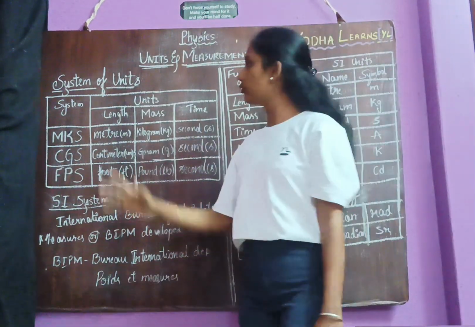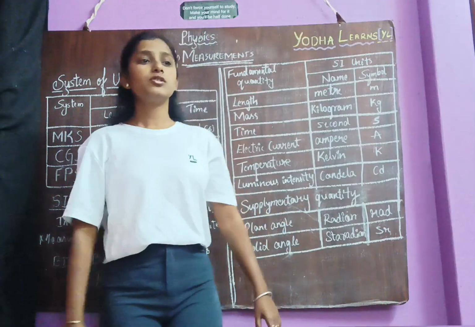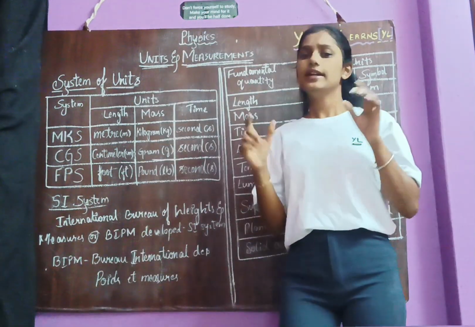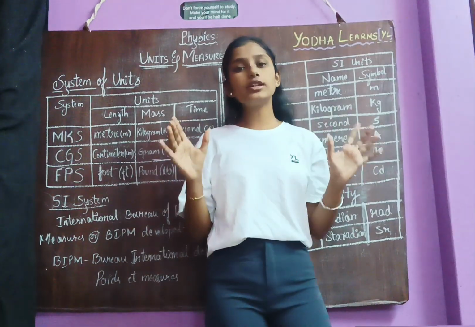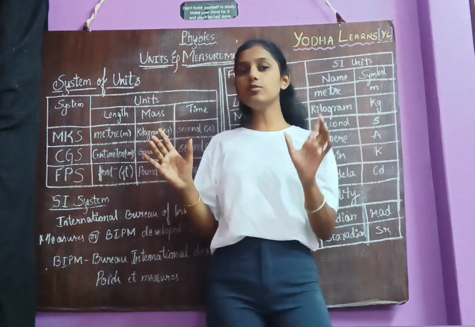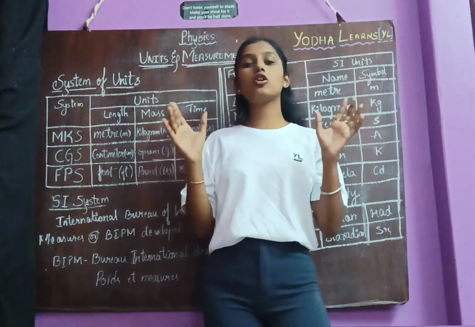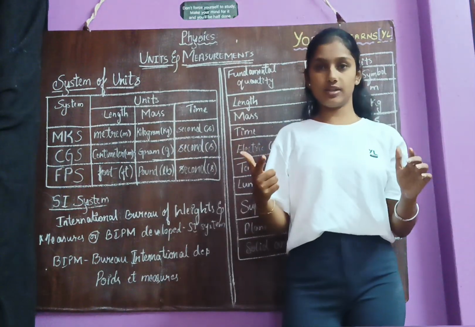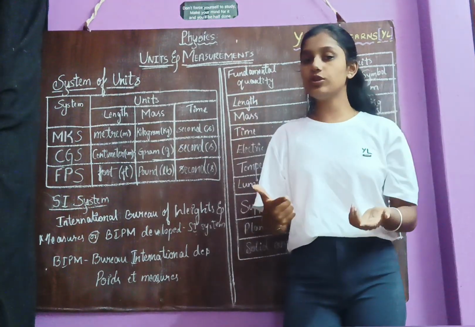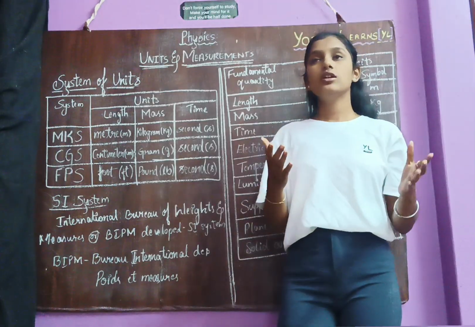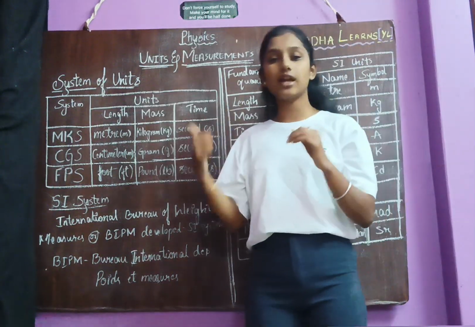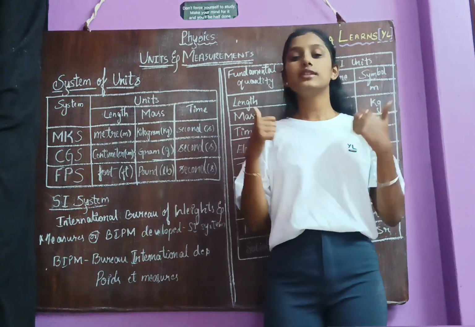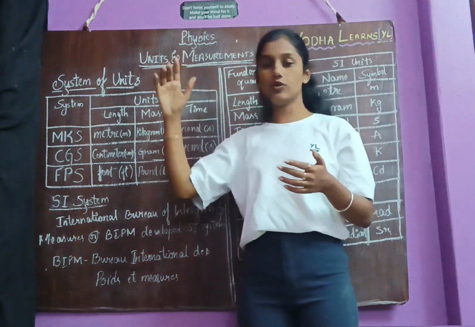So now let's start with the system of units. Do you all know what the system of units is? In a simple way, the system of units is nothing but a combination of derived and fundamental quantities and their units. That means if we consider both the derived units and the fundamental or base units, then it is called a system of units.